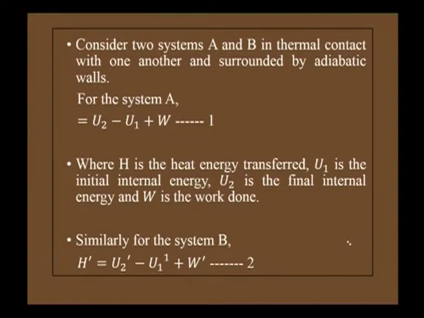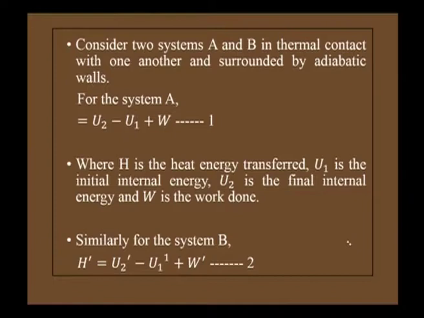Mathematically, for the system A, H = U2 - U1 + W, where H is the heat energy transferred, U1 is the initial internal energy, U2 is the final internal energy, and W is the work done.